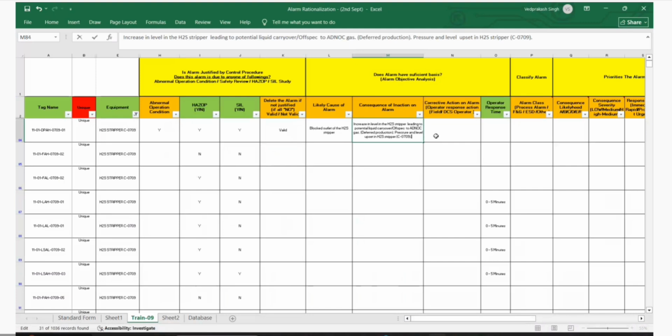So we'll say the same statement that we have taken in the HAZOP. So corrective action required. Operator has to investigate. Okay, I think this is okay.